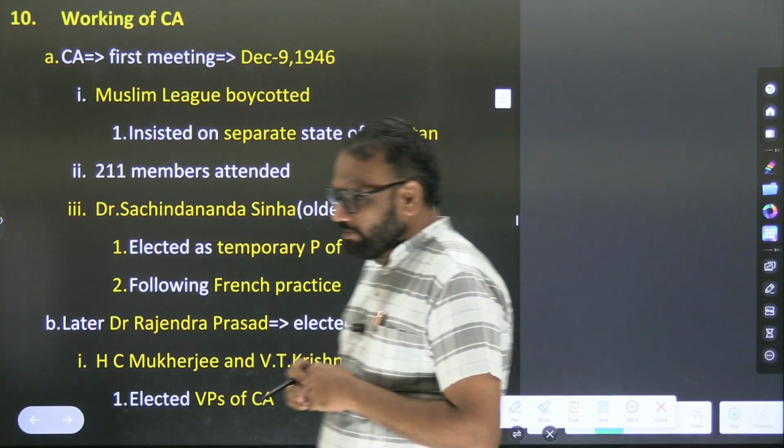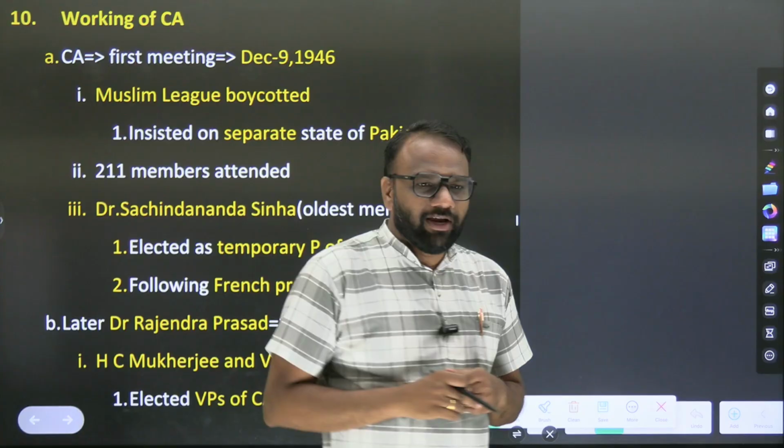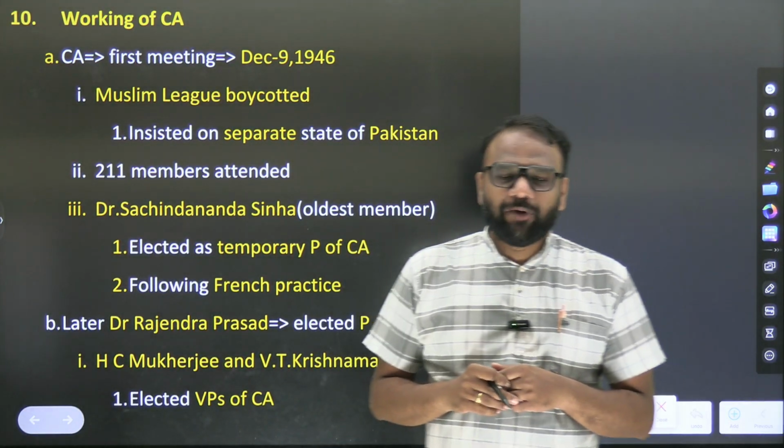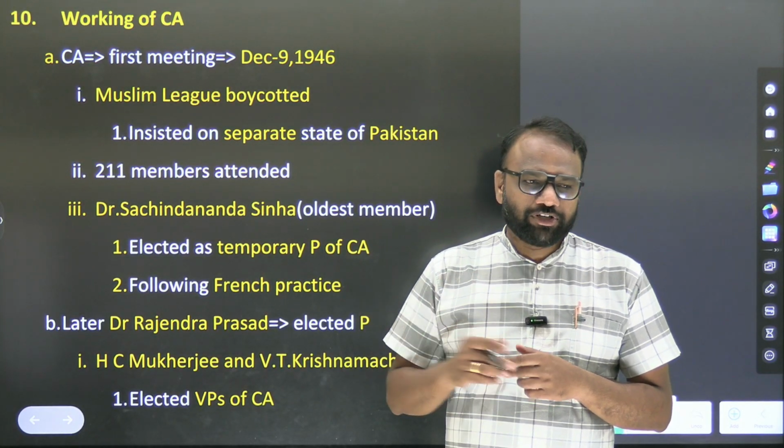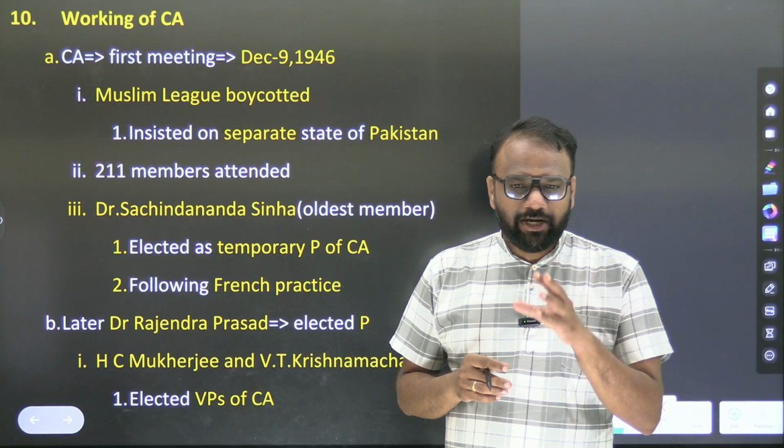So when was the Constituent Assembly formed? November 1946. So which party got the majority of the seats? Indian National Congress. Which was at the second position? Muslim League. Were there any independents? Yes.